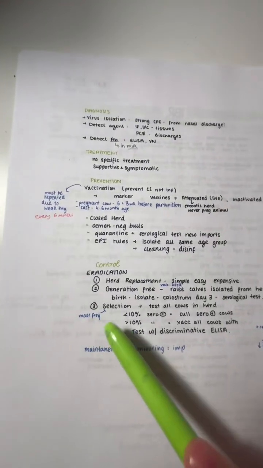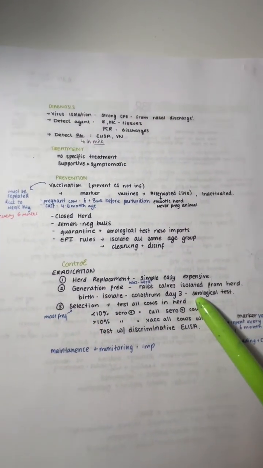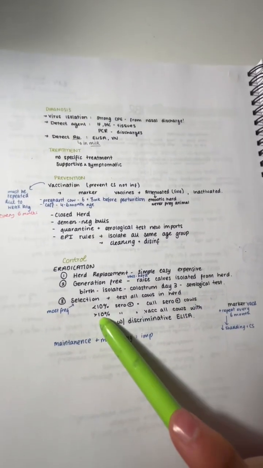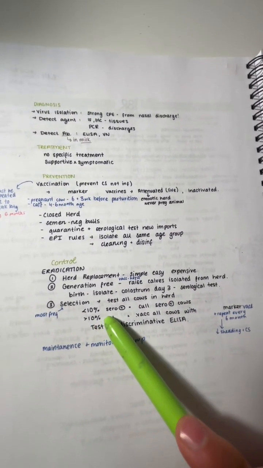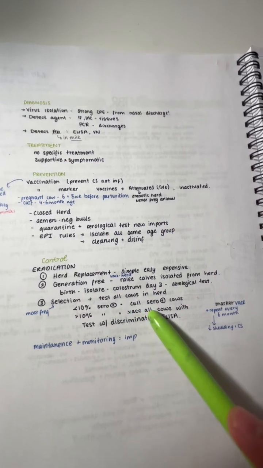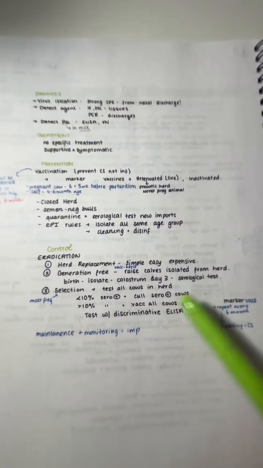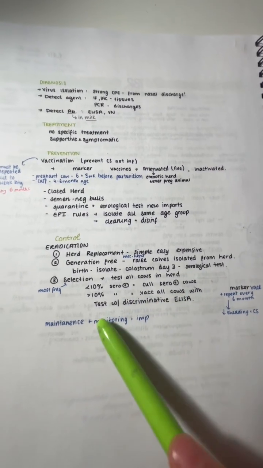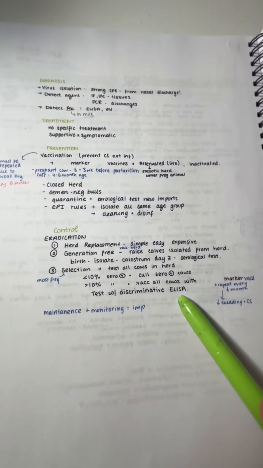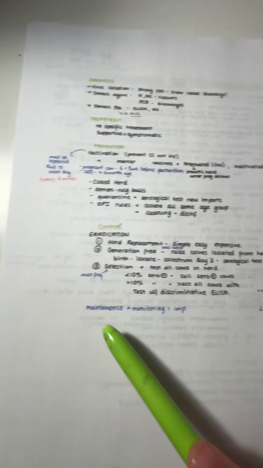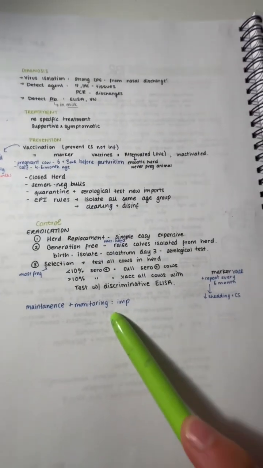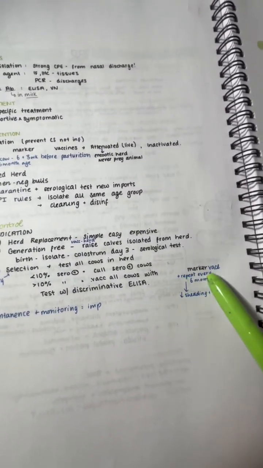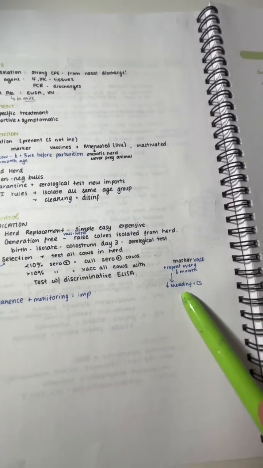And number 3, selection. Test all the cows in the herd. Less than 10% of the animals in the herd should be seropositive, and then you should cull the seropositive cows. If over 10% of the animals are seropositive, then vaccinate all cows and discriminate with the ELISA test. It's important to monitor the imports, and the marker vaccine is repeated every 6 months, and this decreases the shedding and clinical signs.